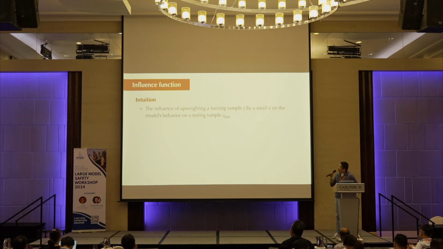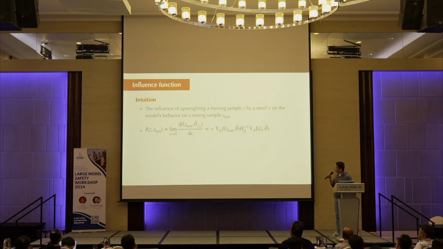Okay, so the intuition is quite simple. The influence function captures the influence of a particular training sample Z. It does so by increasing the weight of the sample Z a little bit, and then checks how the model's parameters will change in response to training using this particular sample. And then it tests its behavior on another testing sample, Z test.